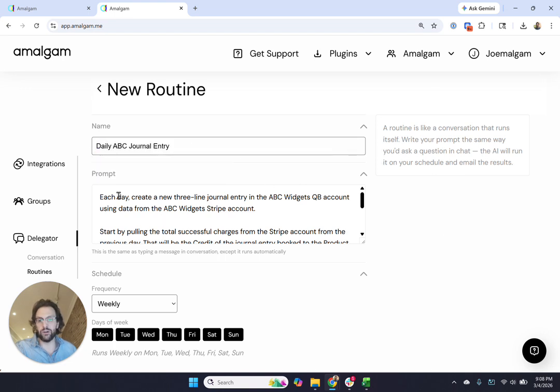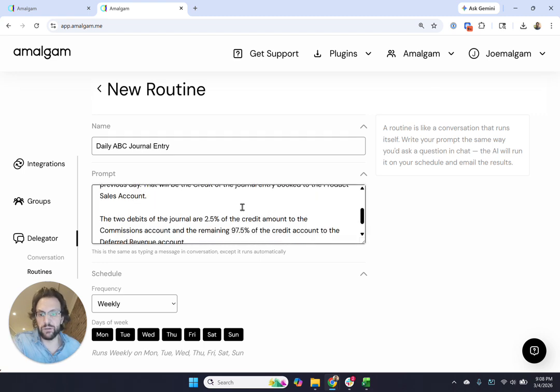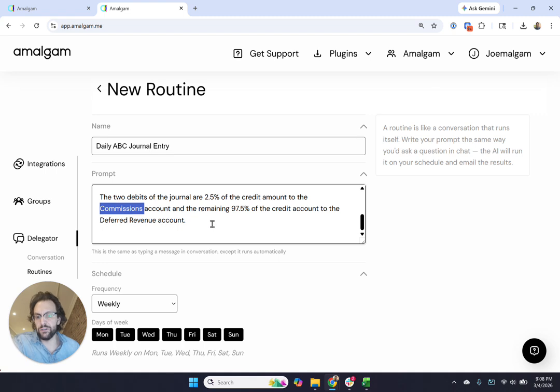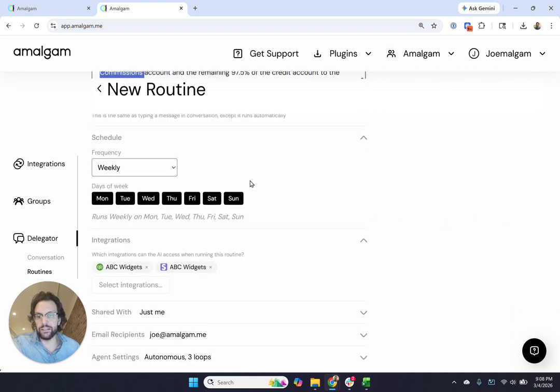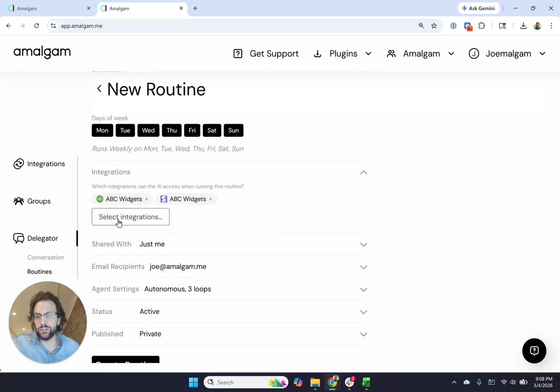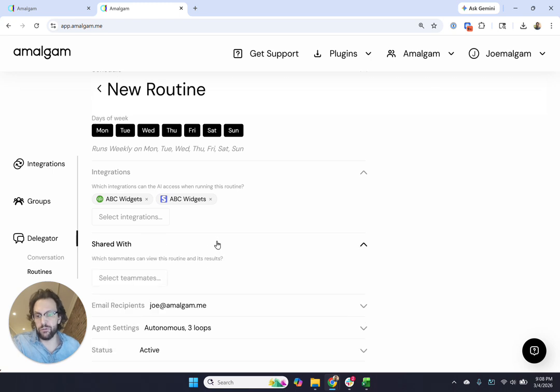I create a little prompt here: every day, create a 3-line journal entry for ABC widgets, pull down the data, credit this, debit that, even do a little calculation where 2.5% is going to go to my fees account or my commissions. The rest should go to deferred revenue. And then I can set up how often I want it, weekly, every single day, which integrations I'm using. So it's my QuickBooks and my Stripe for those two. Who else I want to share it with? I can share it with my team.